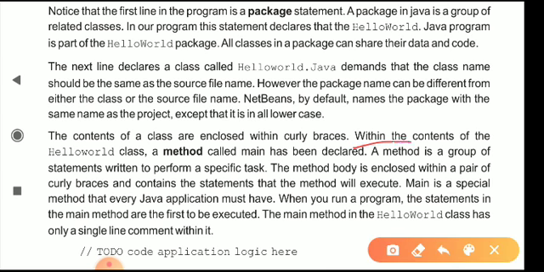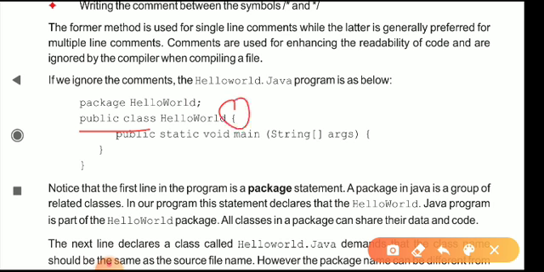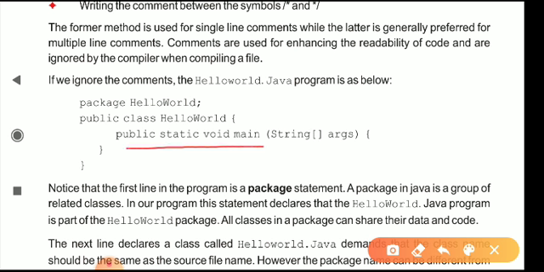Within the contents of the Hello World class, a method called main has been declared. The method main has been declared within the contents of the class, as here you can see. Here is a class that starts with a starting curly brace and ends with a curly brace. And here you can see the public static void main that is contained in the public class HelloWorld.